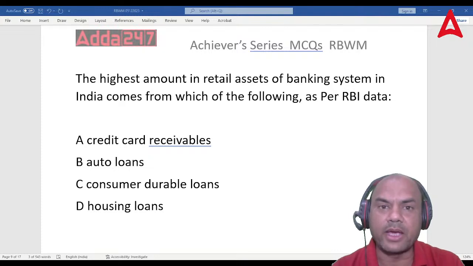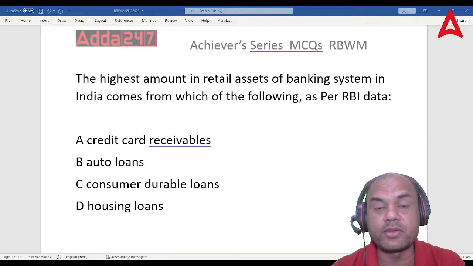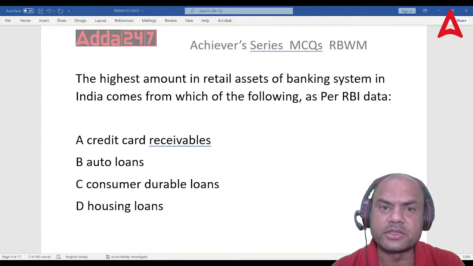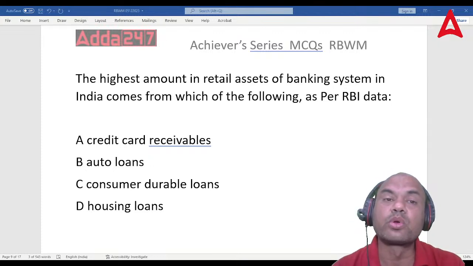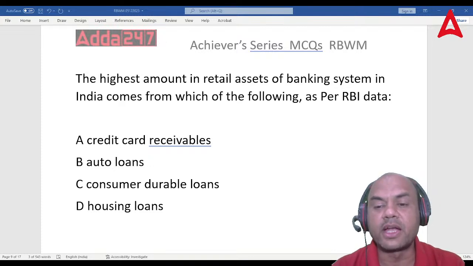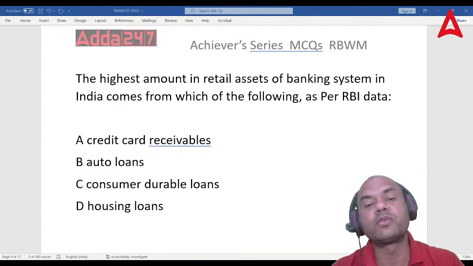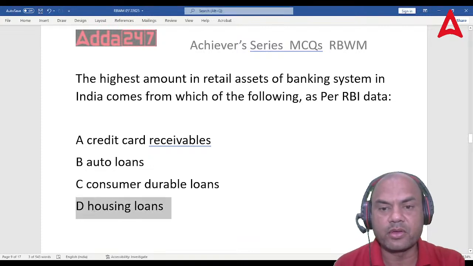So even if the bank takes it under the SARFAESI Act, and sells that house, even then bank will be getting higher amount. So that's why it is totally safe for the bank to do the housing loans. And that's why all the banks are focusing on this. Okay, got it? Chalo, next one.